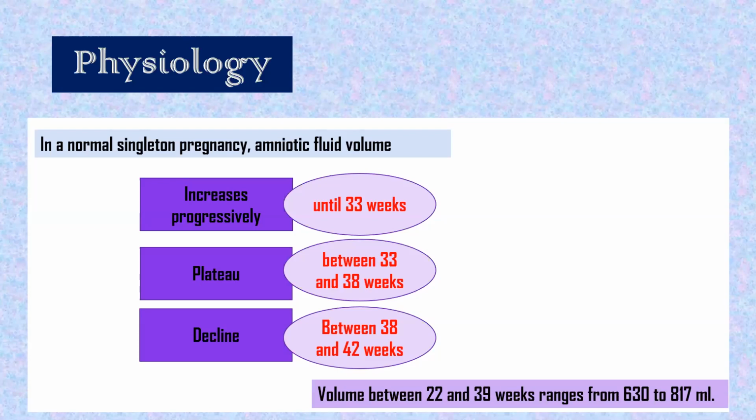Volume between 22 and 39 weeks of gestation ranges from 630 to 817 ml. It was given there in our talk. Clear so far, nothing much to understand here. The normal physiology is that it increases progressively up to 33 weeks, then plateaus between 33 and 38, and between 38 and 42 it declines. Please try to memorize these figures. In my exam, there was a question on beta quantitative hCG in pregnancy, and a graph was given: the graph which was progressively increasing, the graph which was decreasing, and the graph which plateaus, from the gestational age up to 20 weeks.